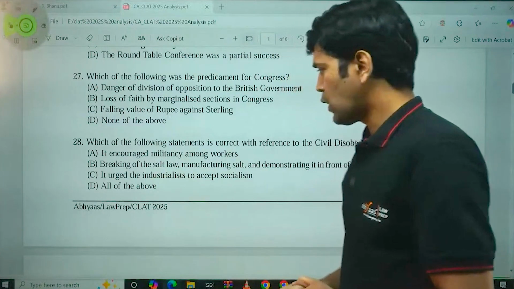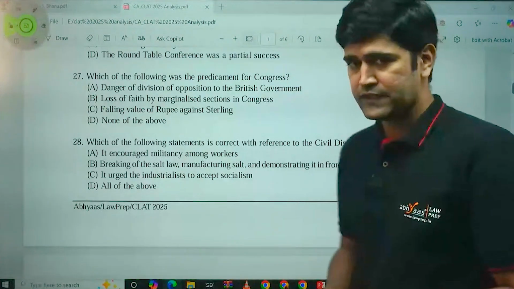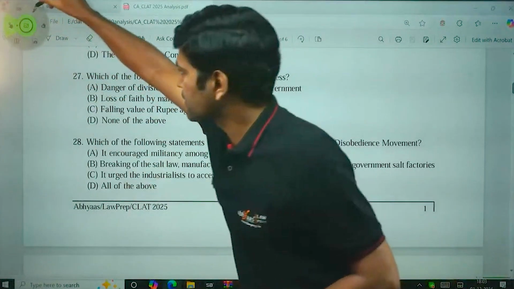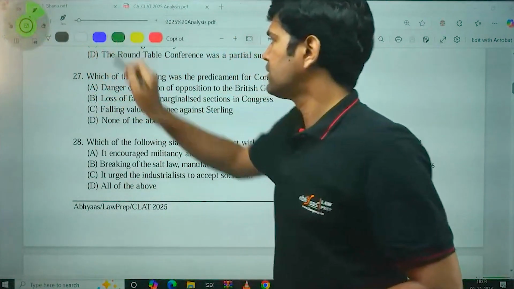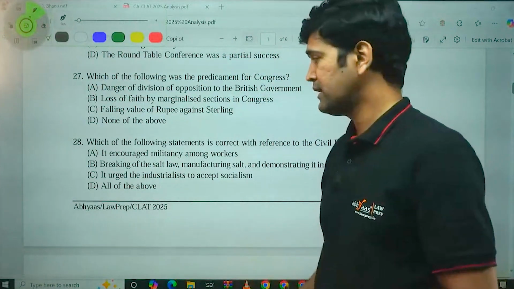Breaking of the salt law, manufacturing salt and demonstrating it in front of government salt factories? Yes. It urged the industrialists to accept socialism? No. All of the above?